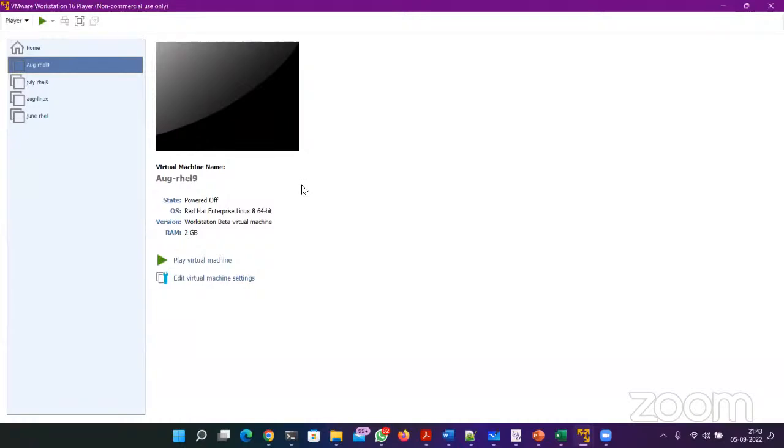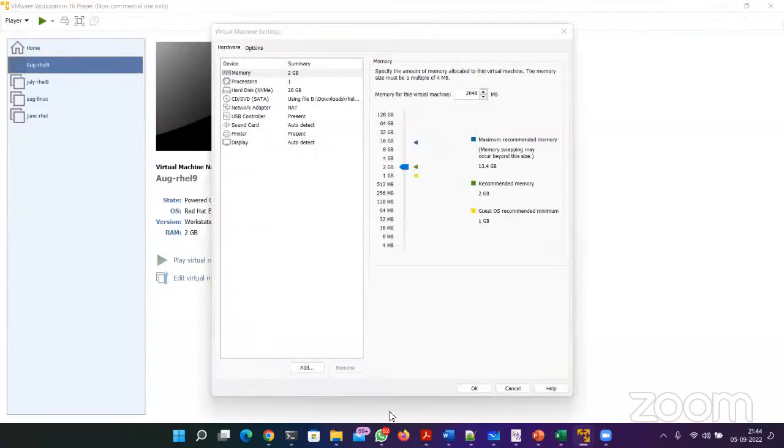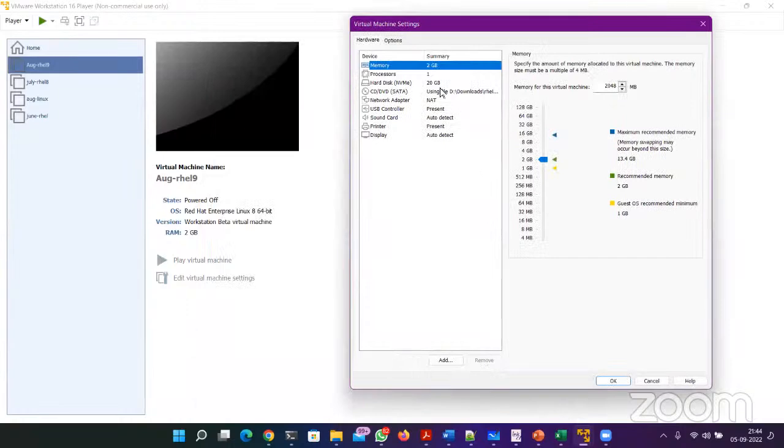Okay. So next step is to customize the hardware. Select this option, edit virtual machine settings. Okay. So in this edit virtual machine settings, you will see memory 2 GB. So this virtual machine has 2 GB. Make sure your laptop or desktop has at least 4 GB of RAM. Okay. So if it has 4 GB of RAM, then yes, you can use VMware Player to create your own virtual machine. Recommended memory is 2 GB, although it can also work with 1 GB. So let me select 2 GB for now.